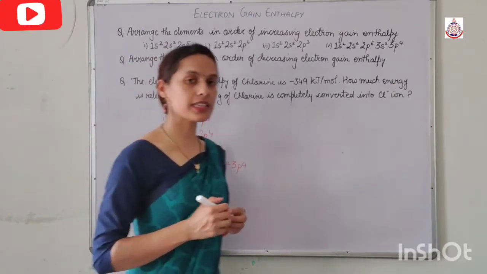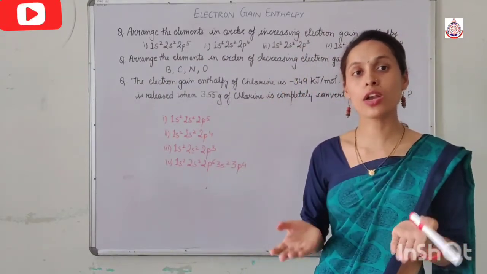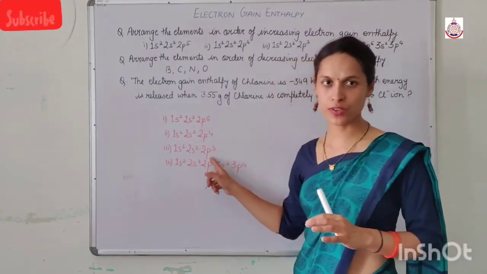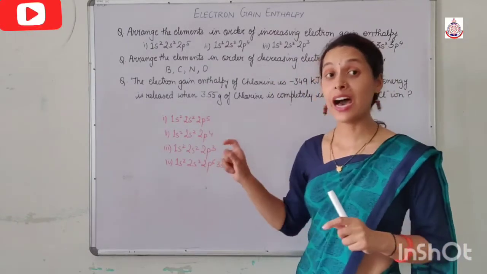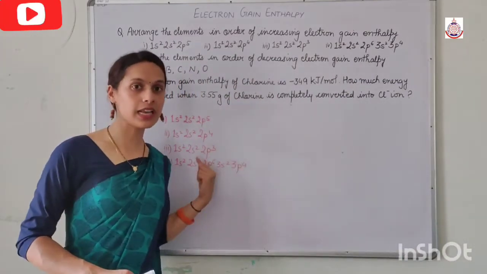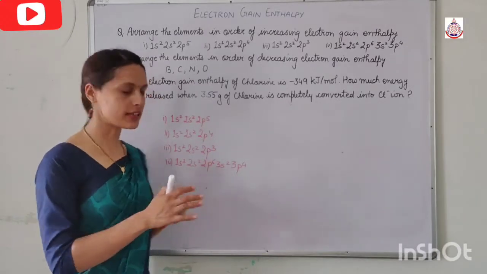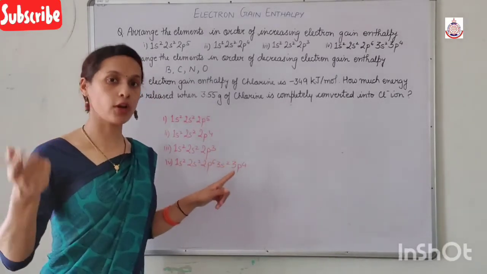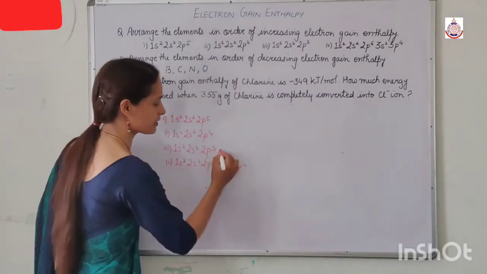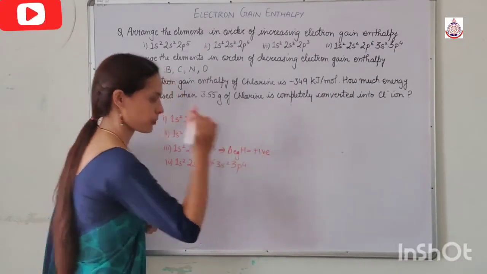So first of all, we'll see whether any of the electronic configurations has a fully filled or half filled configuration. If we observe, the third electronic configuration has a half filled configuration. It means in this we have to supply external energy for the entry of an extra electron. That's why its electron gain enthalpy becomes positive. So this one has the greatest electron gain enthalpy, because in this the electron gain enthalpy becomes positive.